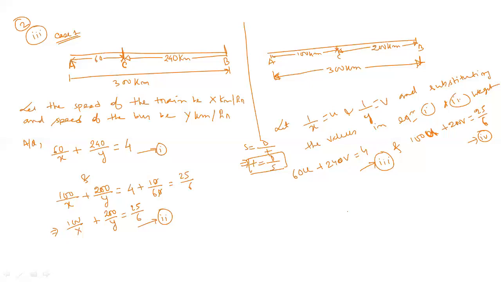Now see the optional exercise, page number 68, exercise 3.7. Because here it says optional, that means these exercises are not from the examination point of view.